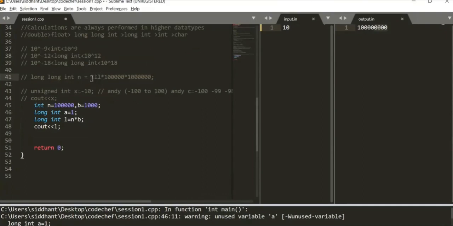So we have to convert this whole thing into a higher data type, which is long long. For converting into long long, we multiplied it by 1LL, which can also be replaced by 1 capital L.